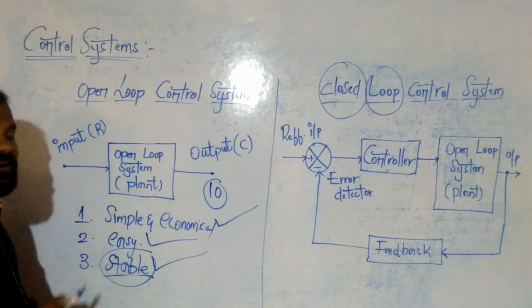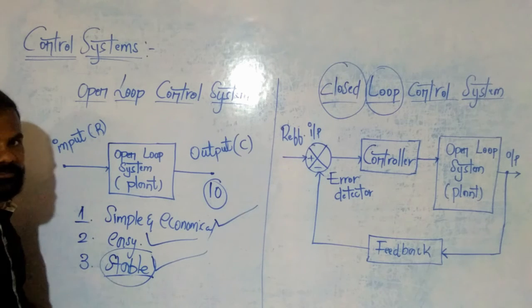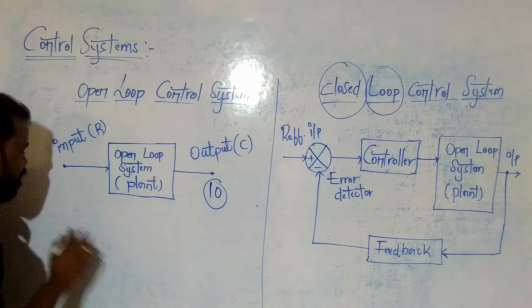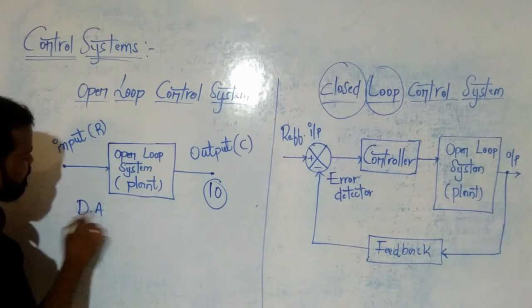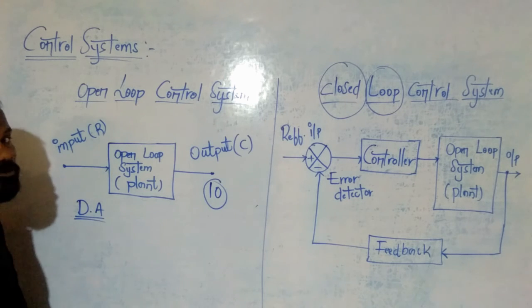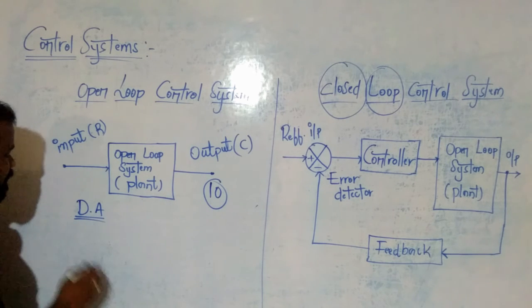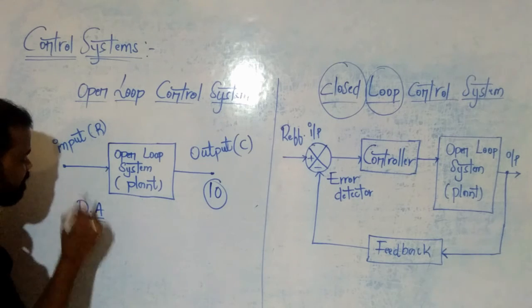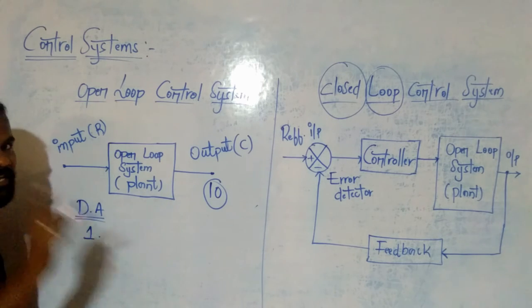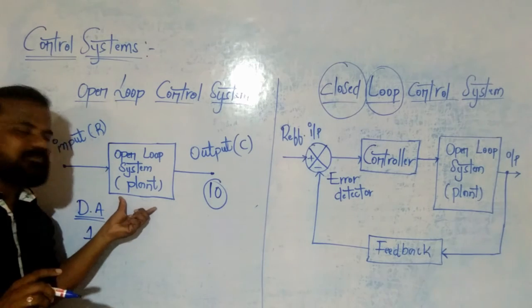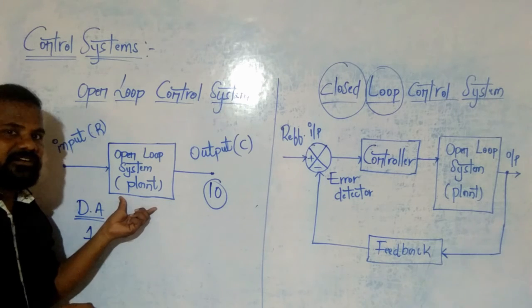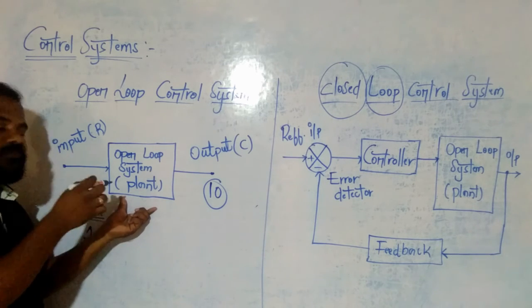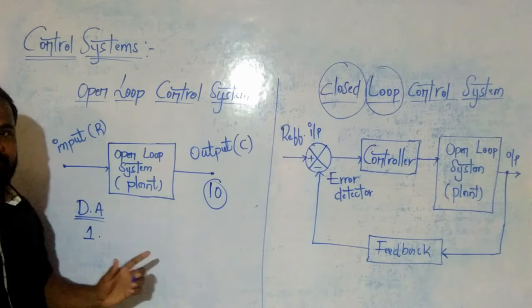Now go for the disadvantages of an open loop control system. First disadvantage of an open loop control system is whether this system is accurate or not accurate. Definitely open loop control systems are not accurate. Clear?